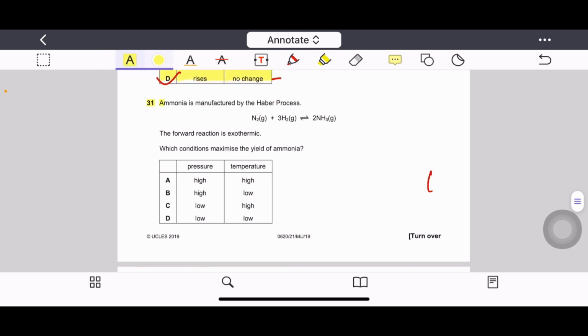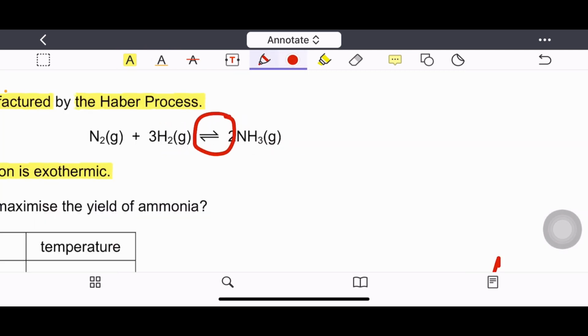Question number 31. Ammonia is manufactured by Haber process and the forward reaction is exothermic. Which conditions maximize the yield of ammonia? For equilibrium condition, the forward reaction is exothermic. It means it will be favored by low temperature.